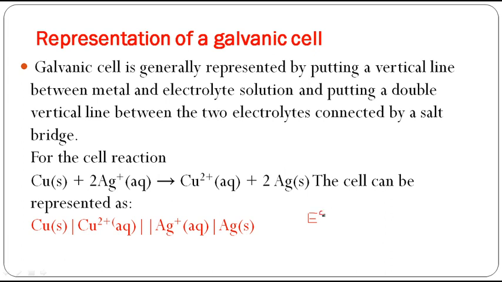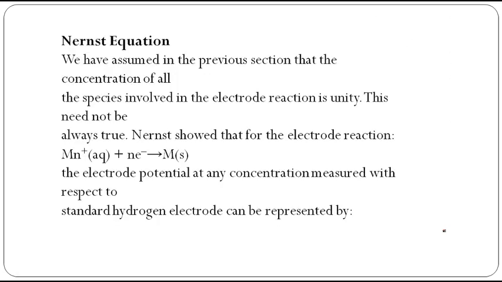This is E naught. If I put E naught, what does it mean? Standard potential. So how to measure the E naught cell? E naught cell is equal to E cathode minus E anode. Very, very important formula. E naught cell is equal to E cathode minus E anode.